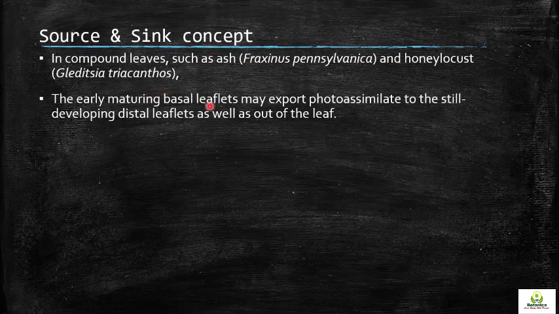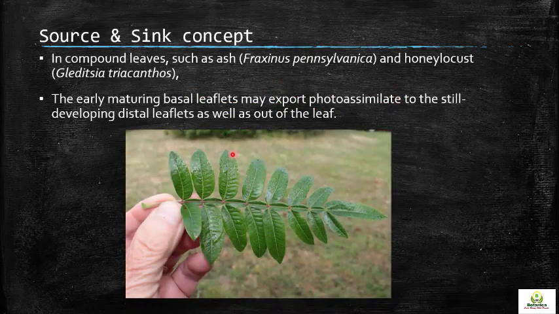Because in the compound leaf there are leaflets, some located near the base and others located towards the tip. There are basal leaflets towards the base, and distal leaflets towards the tip. Those early maturing basal leaflets mature before those which are born after them, so they will export photostimulates to the still developing distal leaflets as well as out of the leaf.